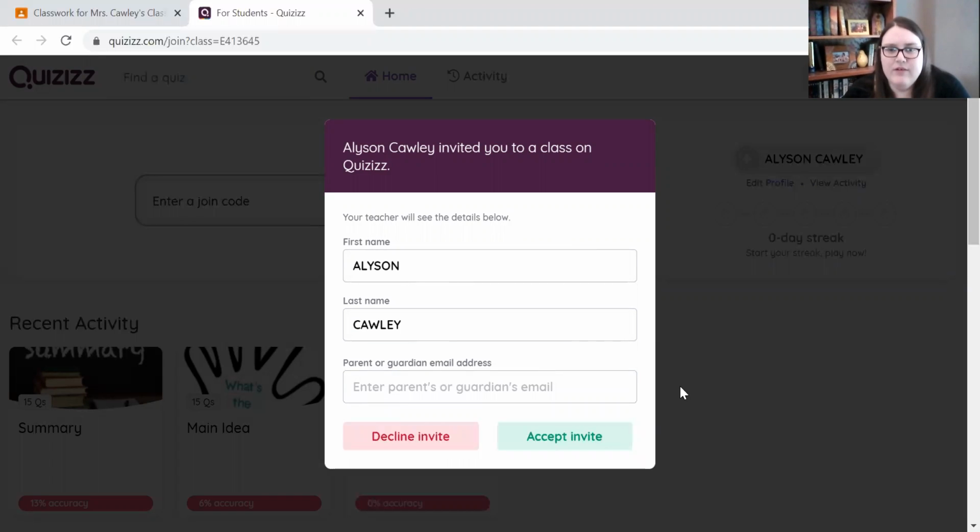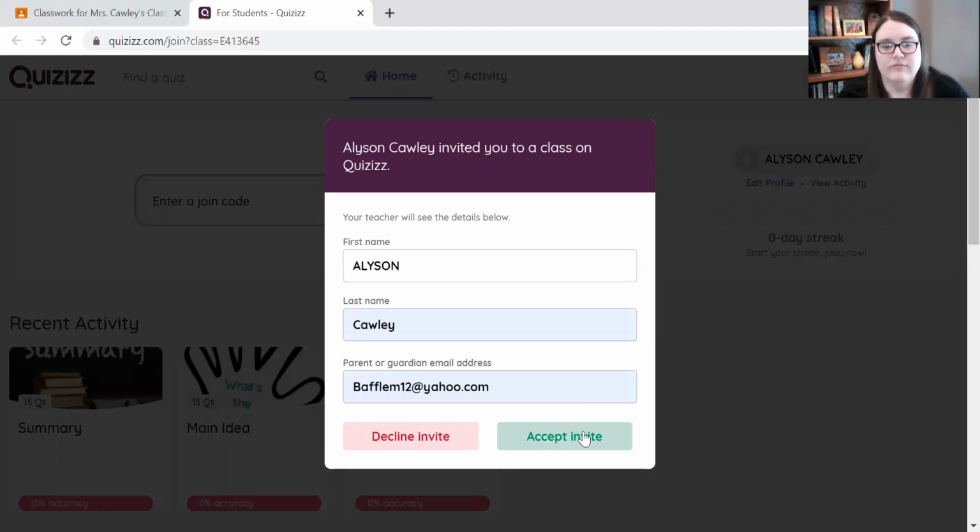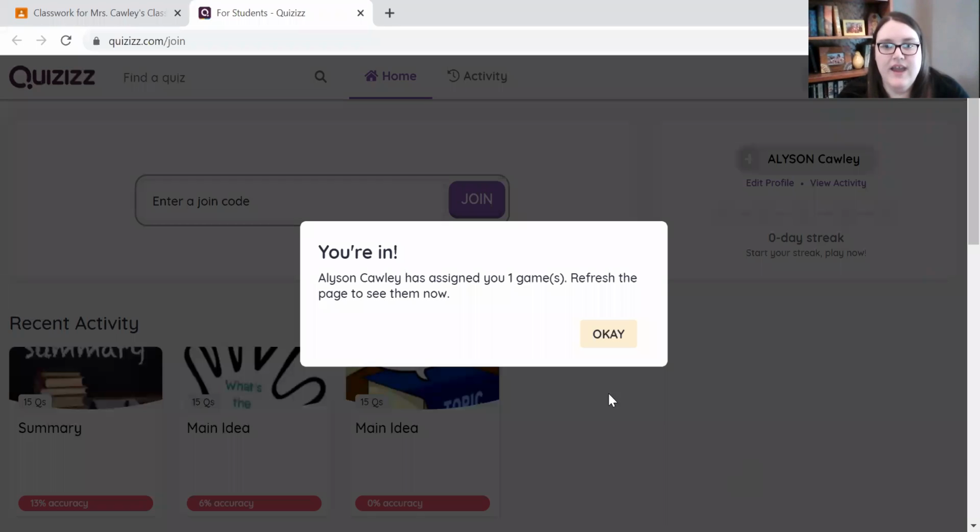And where it says email, I want you to put your school email address right here, okay? So I know it says parents or guardians email, don't do that. Put your school email address right here, okay? And then hit accept. Okay, so I'm going to do that. Okay, so I put in my email. I'm going to hit okay.